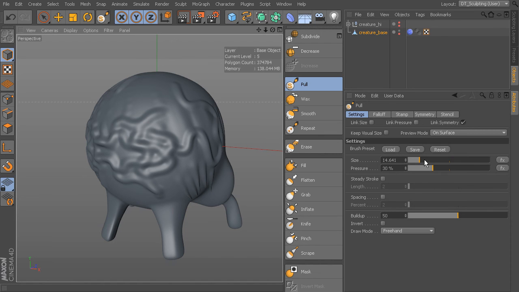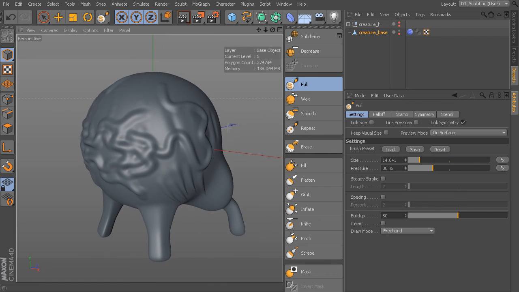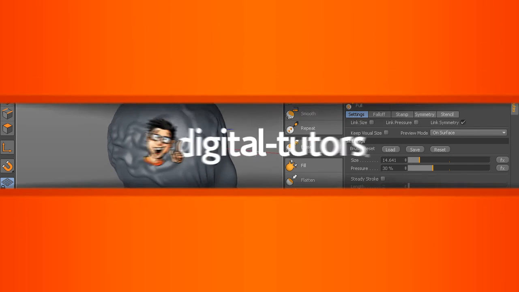Okay, so now that we've got kind of an idea of what these sculpt brushes are going to do, let's go ahead in the next lesson and actually start to build our creature. We're going to use this as an example, but obviously this isn't what we want our creature to look like. So in the next lesson, let's take a look at using not only pull, but also we'll add a couple to the mix. So we'll add grab, and we'll also add smooth and erase, and we'll talk about those. Eventually we'll get to all of these, but let's start to add just a couple more to talk about in the next lesson.